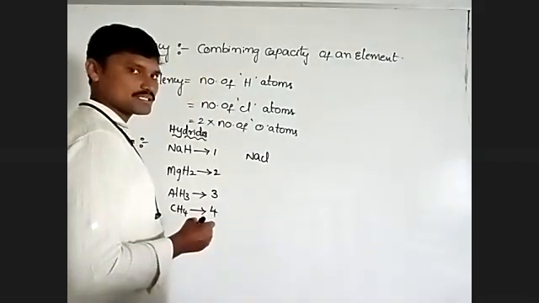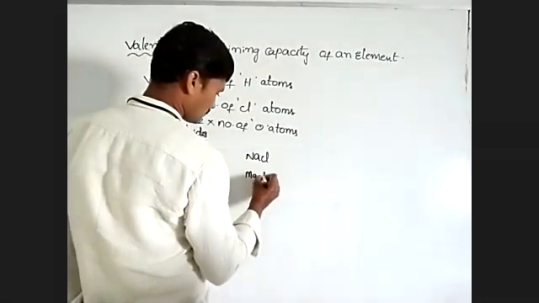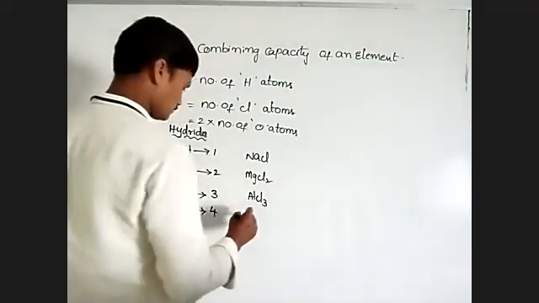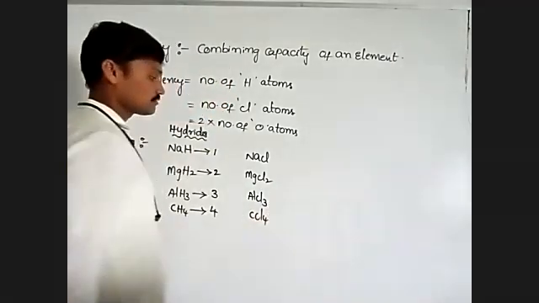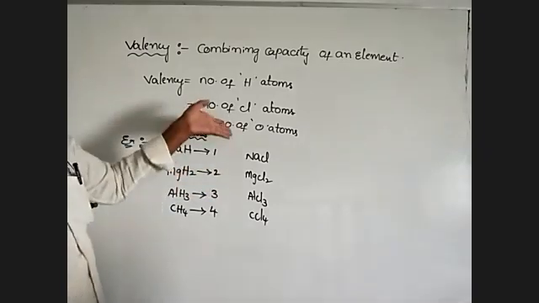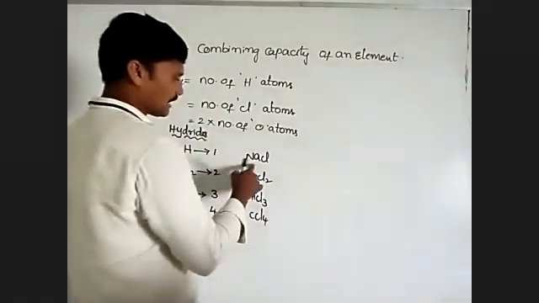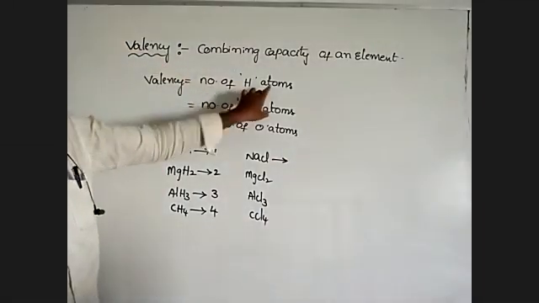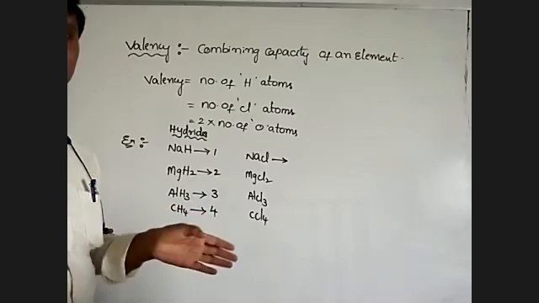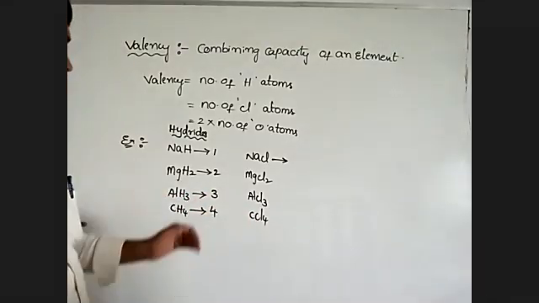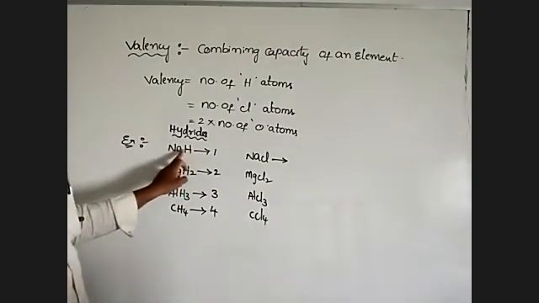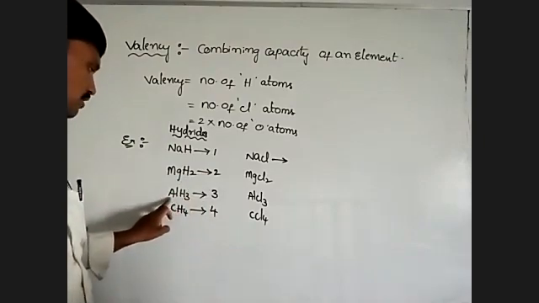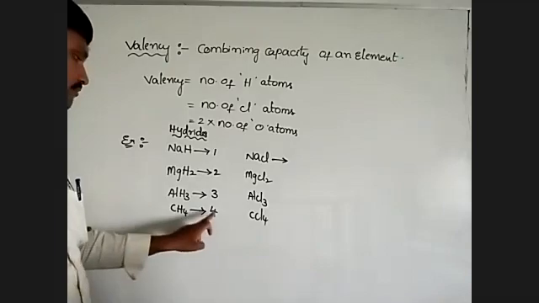Next, take NaCl, MgCl2, AlCl3 (aluminum chloride), and CCl4. You are observing all these molecules here. In NaCl, what is the valency? Valency is equal to the number of hydrogen atoms in a molecule. So here, one hydrogen, so sodium valency is 1; 2 hydrogens, magnesium valency is 2; 3 hydrogens, aluminum valency is 3; 4 hydrogens, carbon valency is 4.